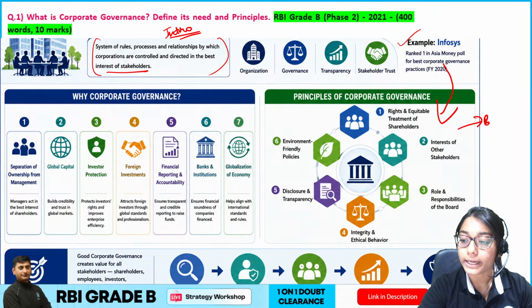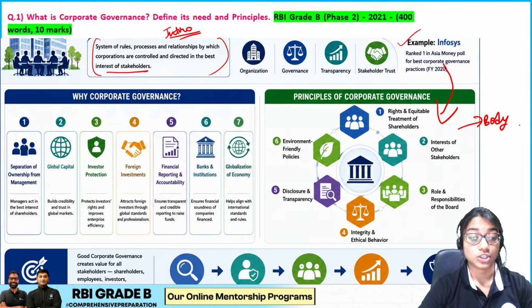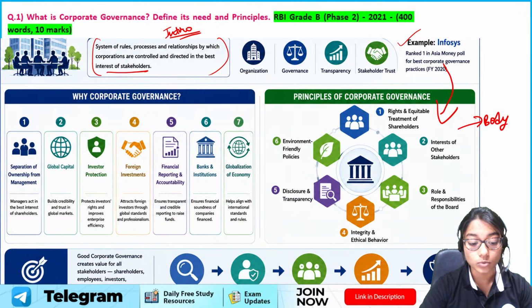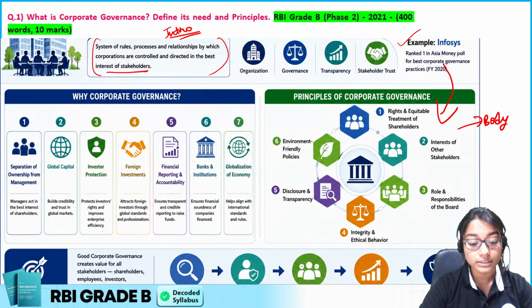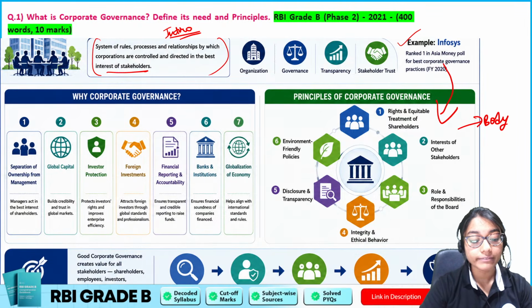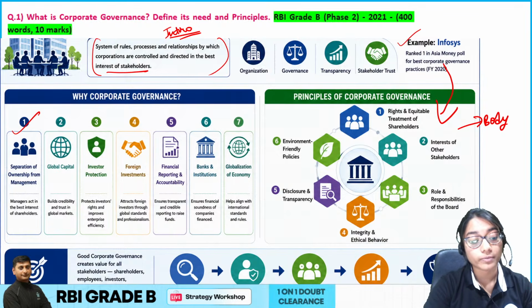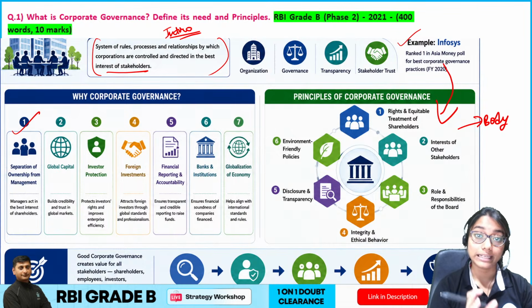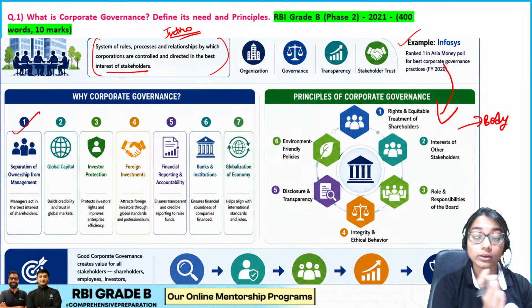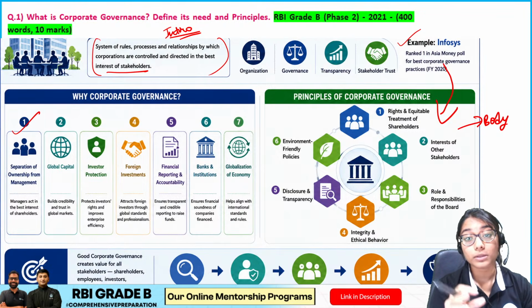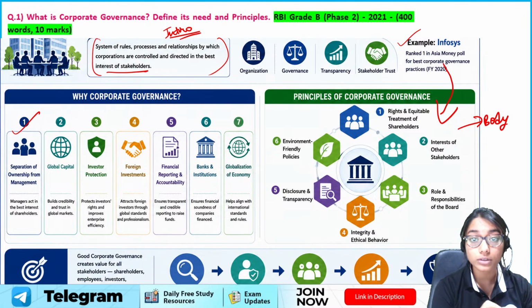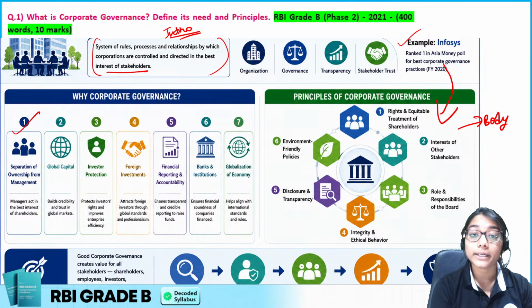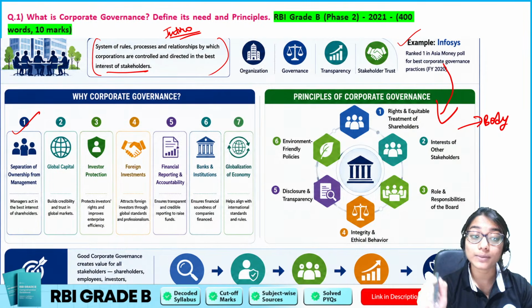Now let us come to our body. In the body, what are we supposed to write or mention? Basically, we have two parts. First, what exactly is the need of corporate governance? Now, when we talk about the need of corporate governance, I need it for the separation of ownership from the manager, so that we have the agency theory, meaning that the owners are separate and the management is separate. So the management is supposed to work for the benefit of the owners of the company. This is why corporate governance is required, so that we can ensure that the management is actually accountable and actually works for the benefit of these owners.